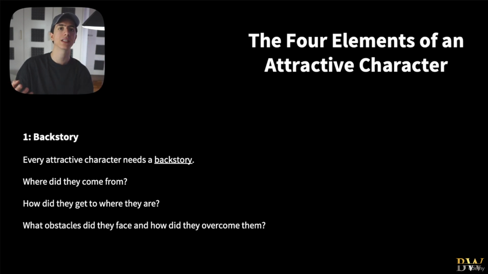Now, an attractive character has, ladies and gentlemen, 4 key elements. The first element is a backstory. Now I'm giving you the complete blueprint, found again in DotCom Secrets, on how to create an attractive character. The first secret is that an attractive character has a backstory. I need you to remember this. Once we generate the content, once we brainstorm the video ideas, I want you to implement all of these 4 core elements and the 4 characteristics of an attractive character in your content. So you need a backstory. Every attractive character has a backstory.